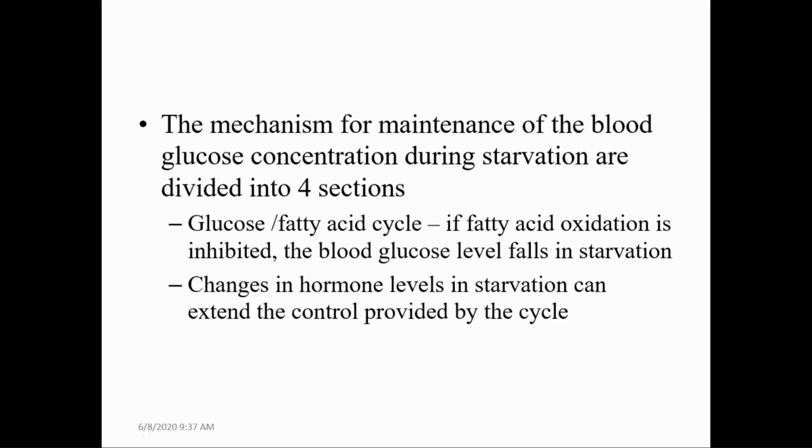Increased glucagon increases fatty acid oxidation, increases glycogenolysis and increases gluconeogenesis, which is necessary for maintaining the blood glucose level.